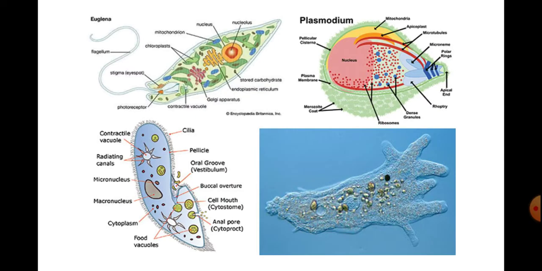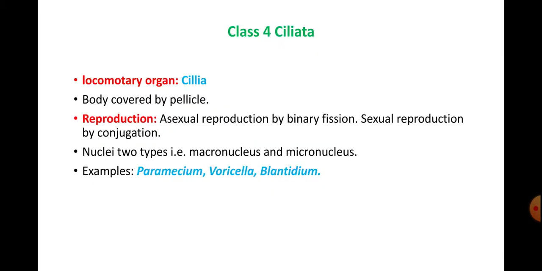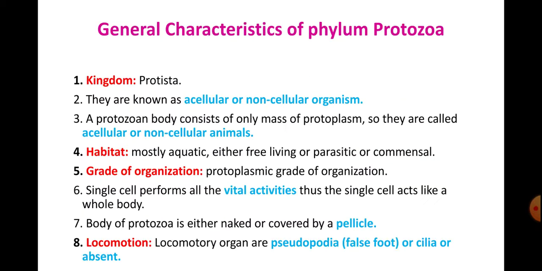These are the examples. Here you can see this is Plasmodium, which comes in Sporozoa. This is amoeba, which comes in Rhizopoda. This is Euglena, which comes in Flagellata or Mastigophora, and this comes in Ciliata. Here you have micronucleus and macronucleus, bigger and smaller. Two nuclei are present. And in Euglena, contractile vacuoles are there. Here also it is there, and these are pseudopodia. This is amoeba. This is Plasmodium. So this is about your phylum Protozoa.